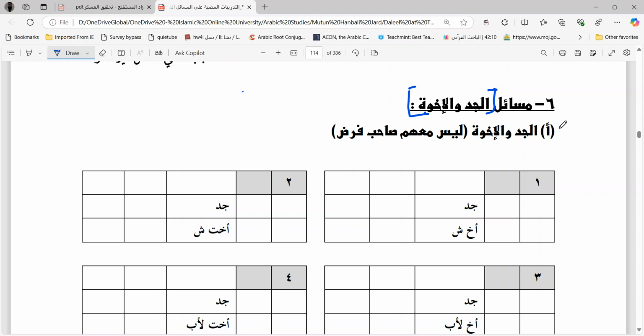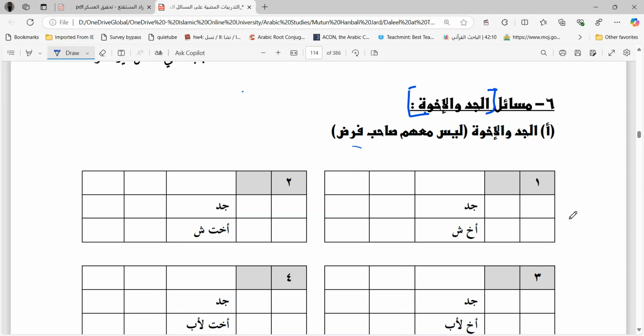So the first case is the case of grandfather existing with brothers, and there are no sahib ufard with them and no other inheritors along with these two. You have grandfathers as well as only brothers and or sisters mix. And only one type of brothers and sisters will come, either ashiqa or either the ab, not a mixture of them, because that is a different case. If they come in mixture, then this will turn into muadda.